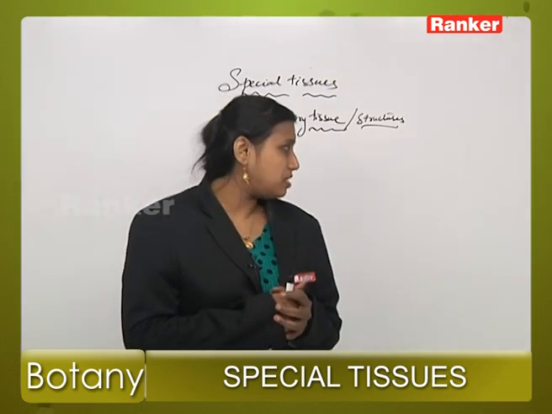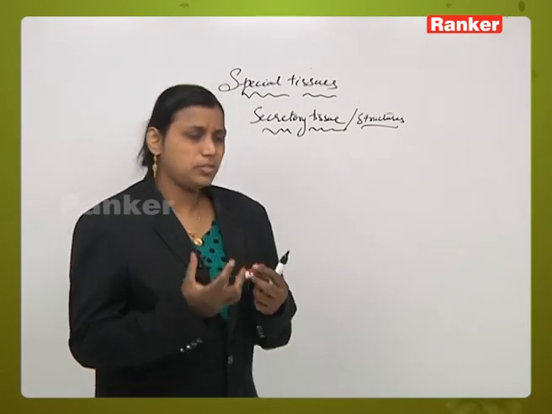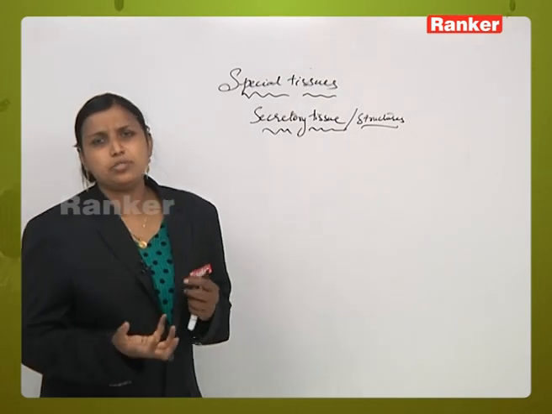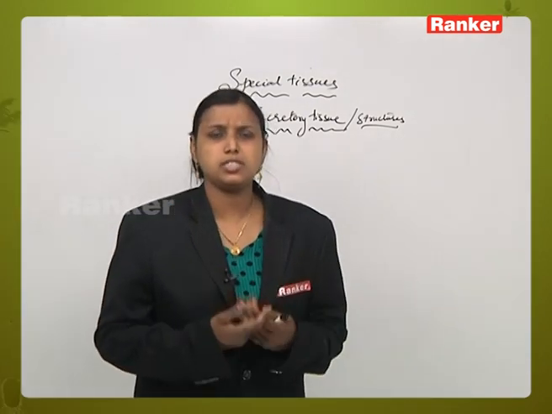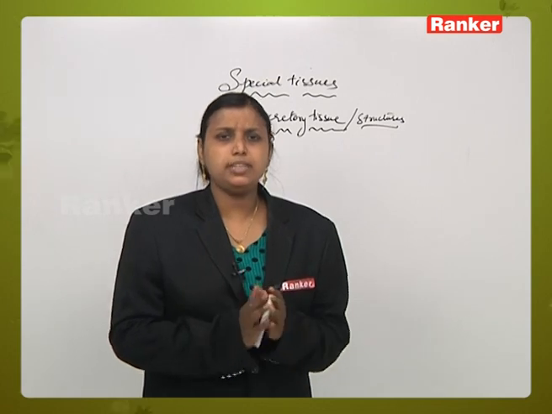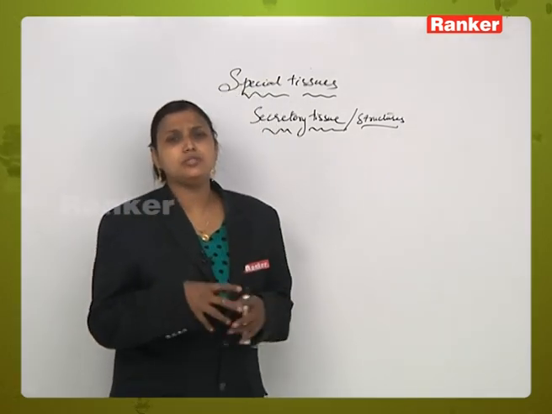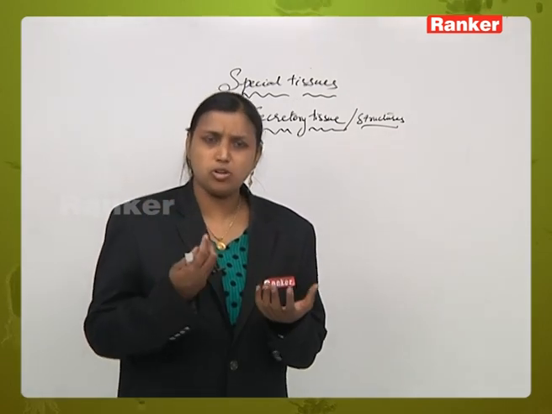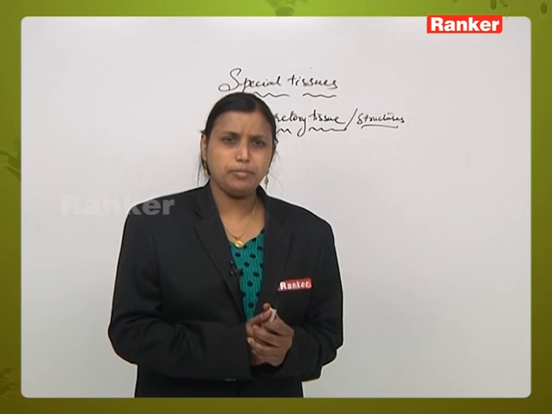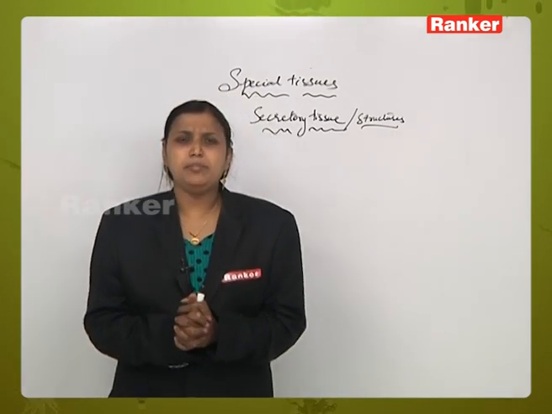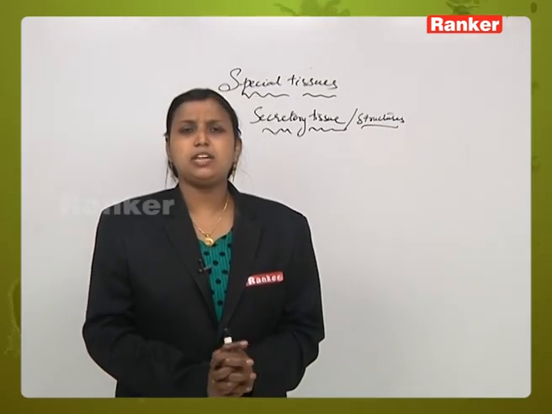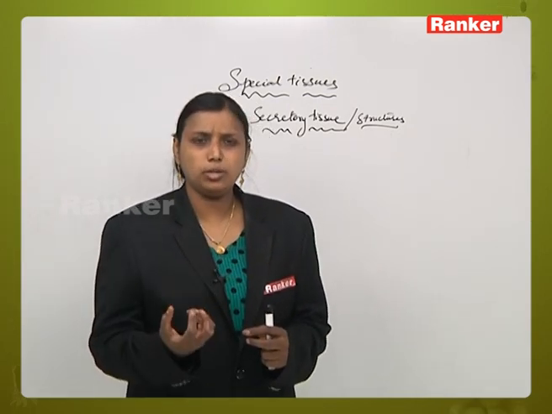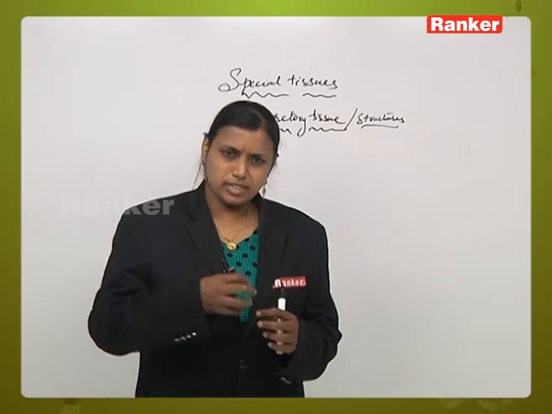Because in some cells of the plants there are some byproducts which are being excreted out from the plant, which are not necessary. In plants there are some byproducts which are not essential to the plant body. We can say they are in excess, which may cause harm to the plant body. So what does the plant do? The byproducts are elements like tannins or tannin-related compounds, which are not actually required for the functioning of the plant. So it will try to excrete them out.